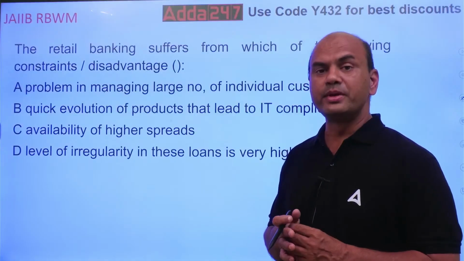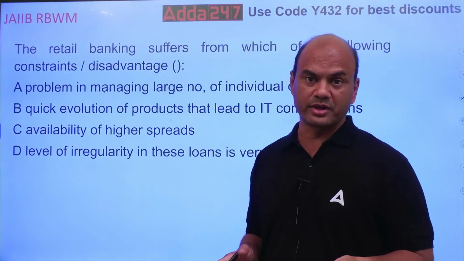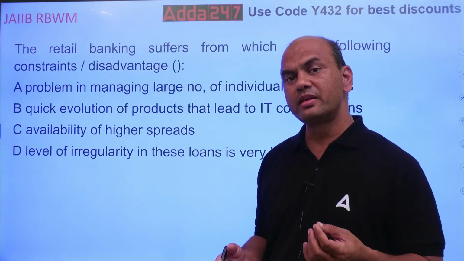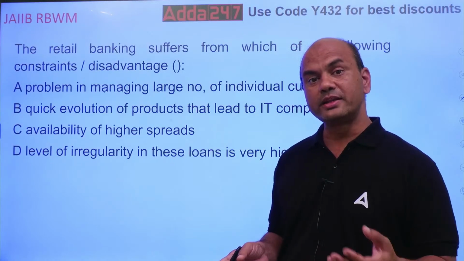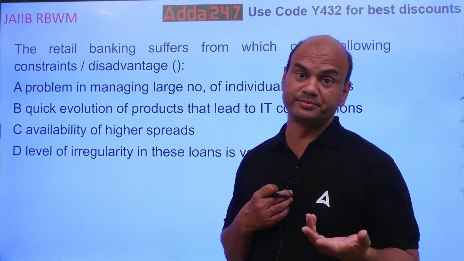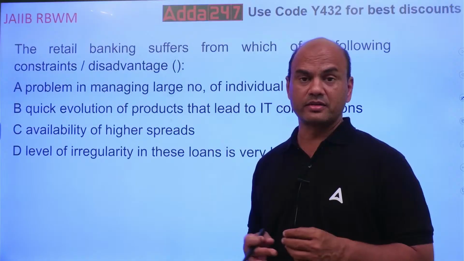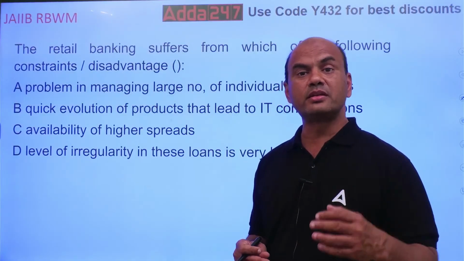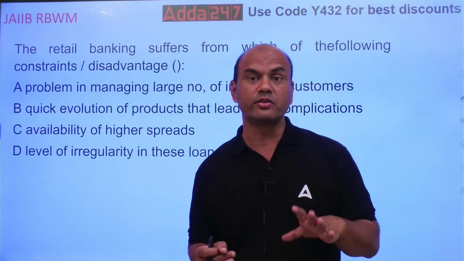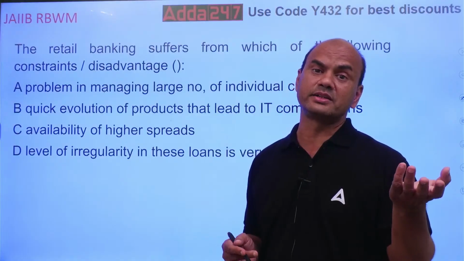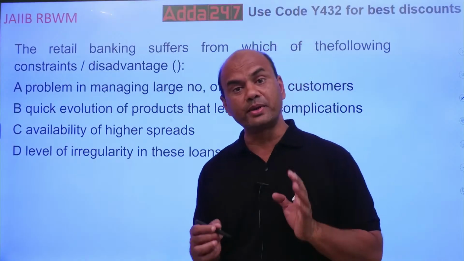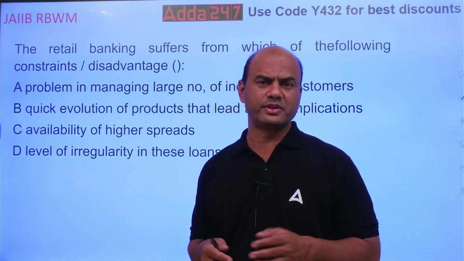Suppose if I bring in the savings account today, I'll make it a special offer that you open a savings account with me, and I will give you, let's say, health insurance free for 1 year. Immediately in the next 1 month, the other bank will copy it and they'll give you 1 lakh health insurance for 1 year along with some debit card advantages. So the copying or the competition is so fast that it catches up with you.